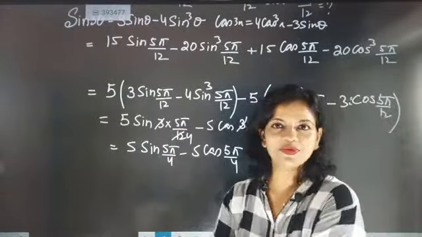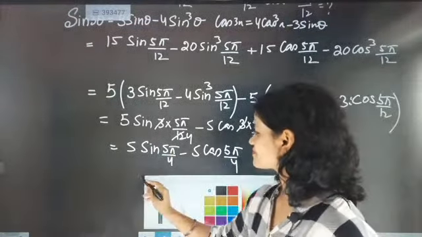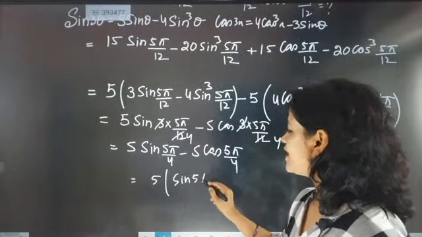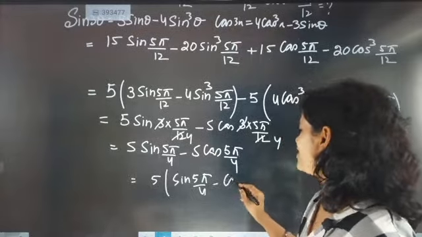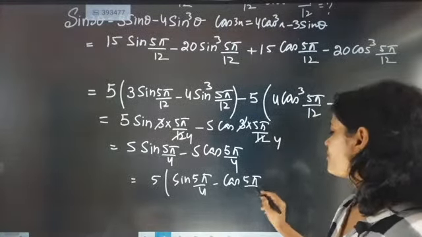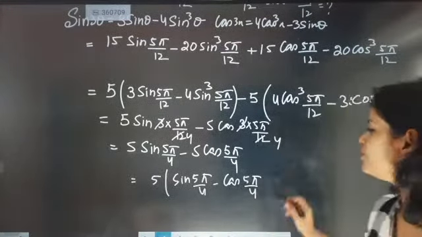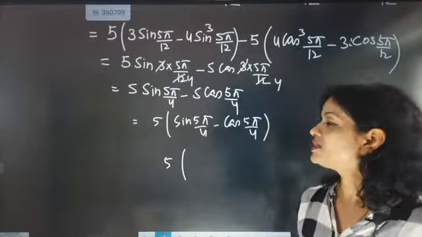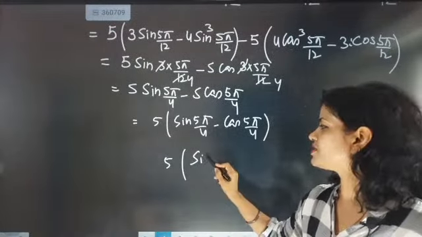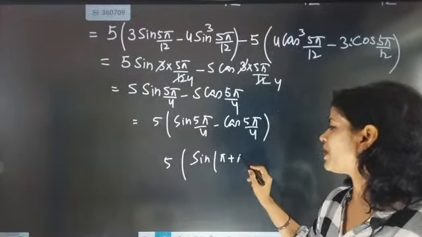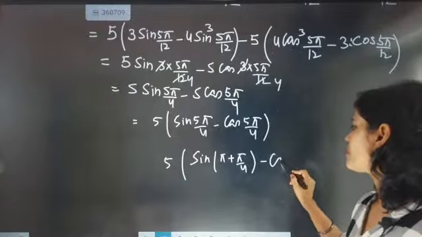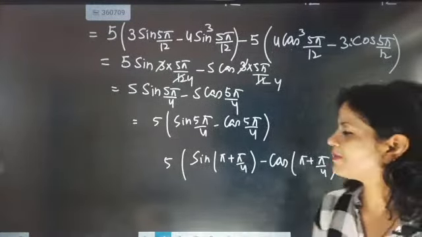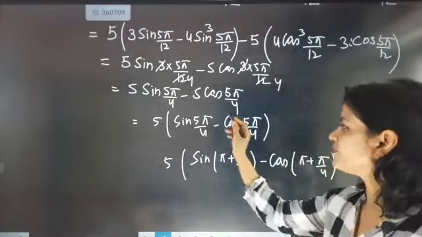5 sine 5 pi by 4 minus cos 5 pi by 4. Now just one simple thing I am going to do. One small step will be needed here: 5 pi by 4 will be written as sine of pi plus pi by 4 minus cos of pi plus pi by 4. Pi plus pi by 4, if you take LCM, gets converted into 5 pi by 4.